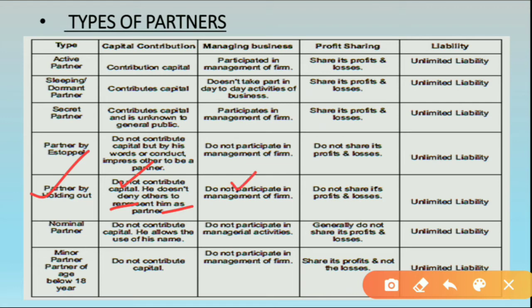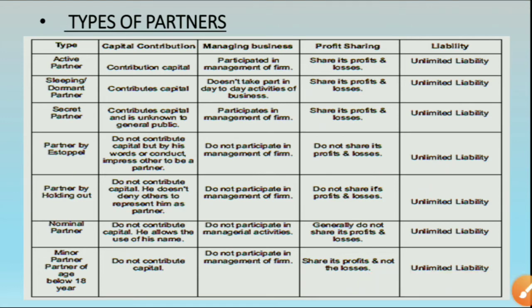He will not participate in management either, he will not manage any activities of the organization, and he will not share any profit or loss. As I told you, the person who is not contributing any capital, any money, how will they enjoy the profits, right? Plus they have unlimited liability.